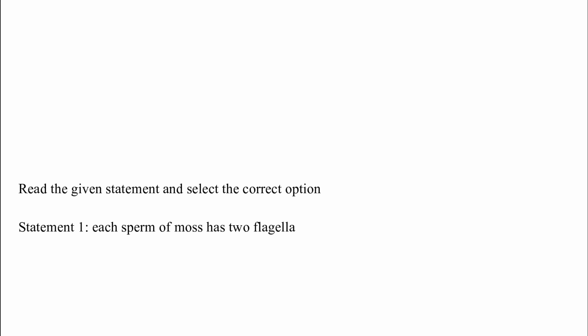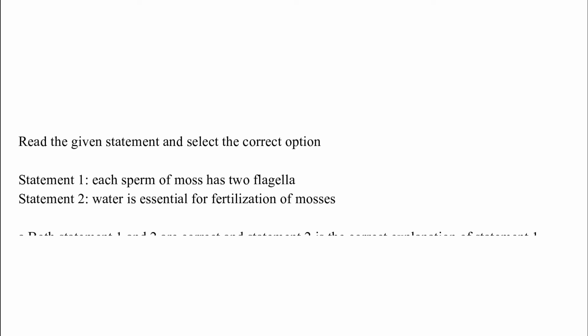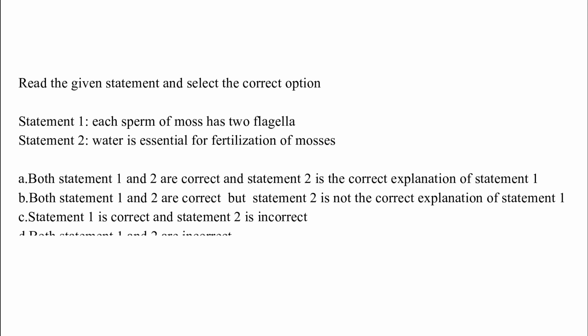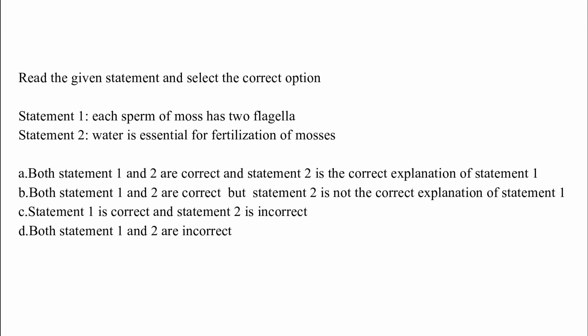Read the given statements and select the correct option. Statement 1. Each sperm of moss has 2 flagella. Statement 2. Water is essential for fertilization of mosses. Option A. Both statement 1 and 2 are correct and statement 2 is the correct explanation of statement 1.